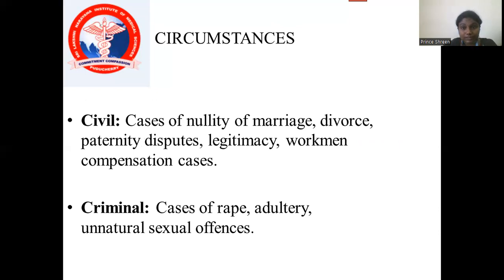What are the circumstances? First is civil: cases of nullity of marriage, divorce cases, paternity disputes, legitimacy, and workman compensation cases. Second is criminal: in case of rape, adultery, and unnatural sexual offenses.